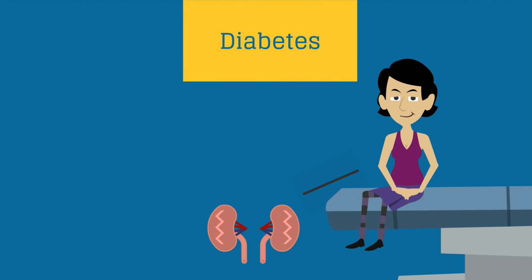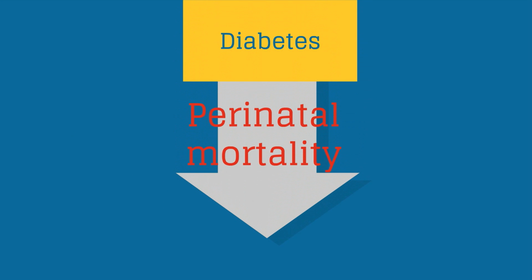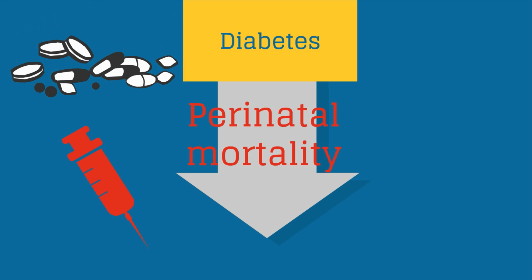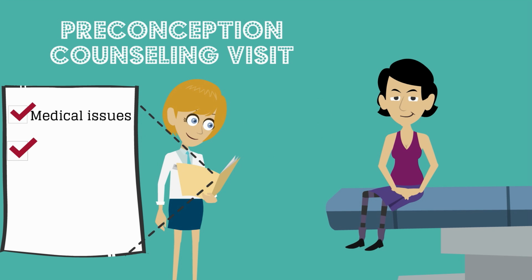For example, diabetic nephropathy, diabetic retinopathy, and chronic hypertension. The good news is that perinatal mortality has decreased markedly in recent years because of the ability to achieve glucose control with medical therapy, either with insulin or oral hypoglycemic agents. Going back to our preconception counseling checklist, we've discussed some key medical issues that should be discussed.